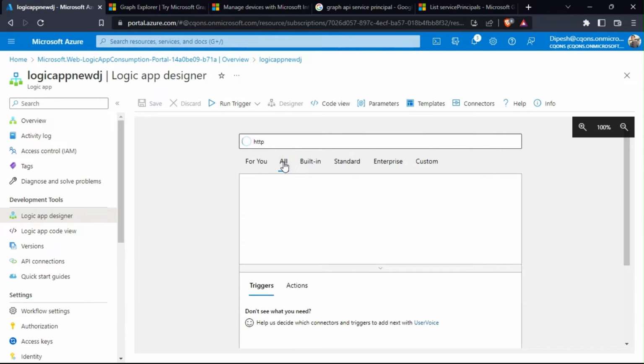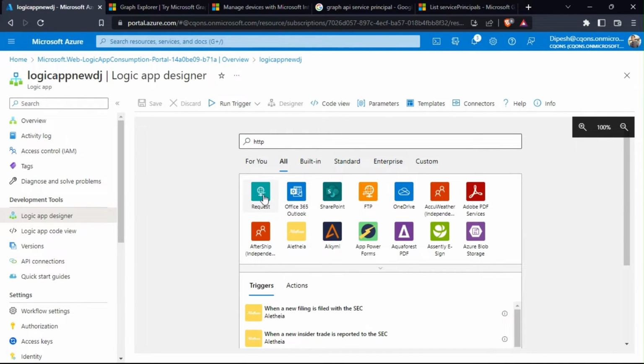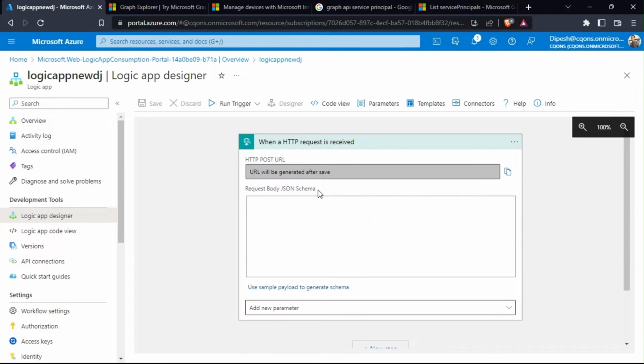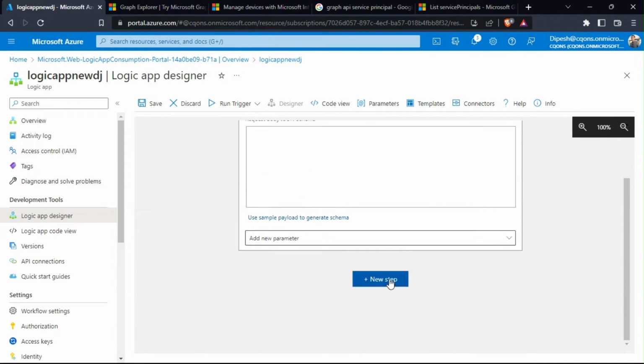Oh, it should be HTTP maybe. There you go, HTTP request.